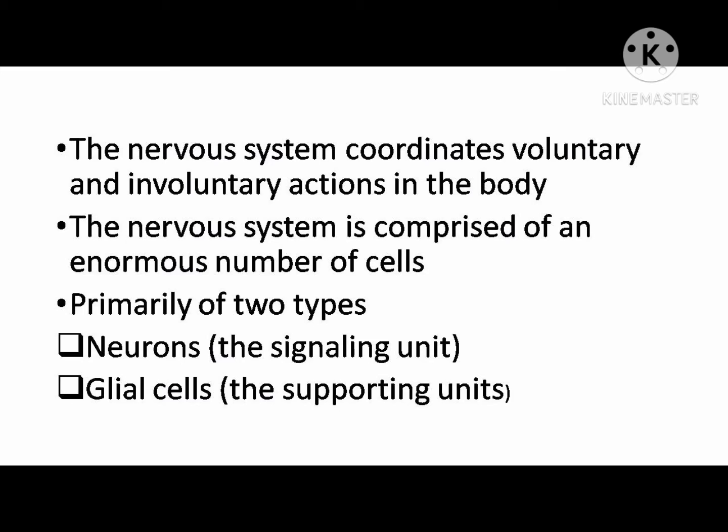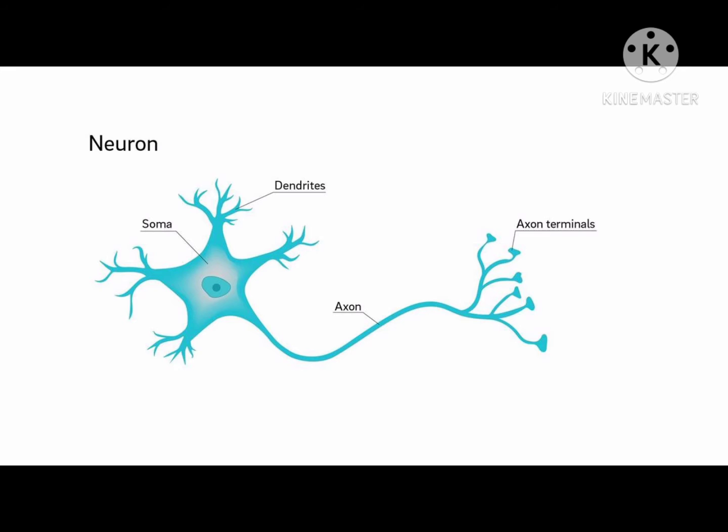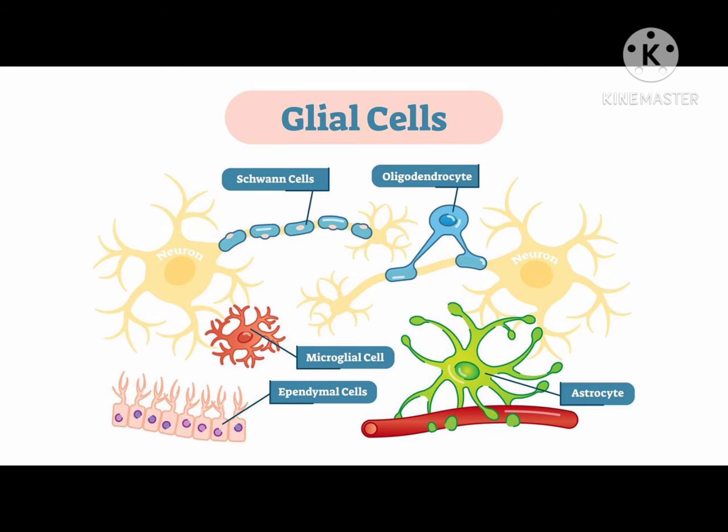The nervous system coordinates voluntary and involuntary actions in the body. The nervous system is comprised of an enormous number of cells, primarily of two types: neuron, the signaling unit; glial cells, the supporting units. Here is a neuron, and glial cells.